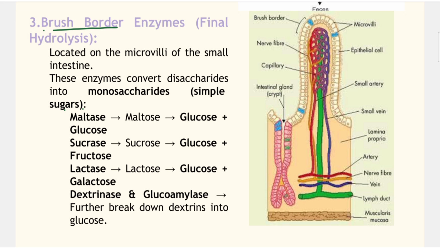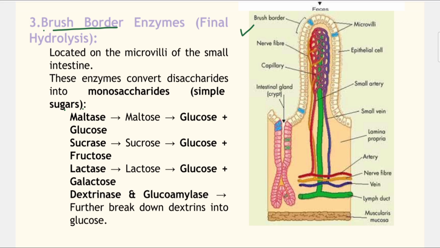So the small intestine has epithelial cells, and epithelial cells have microvilli. This is the structure of villi, not microvilli. This whole structure is a villus, a finger-like projection, and that is a prime characteristic of the small intestine.